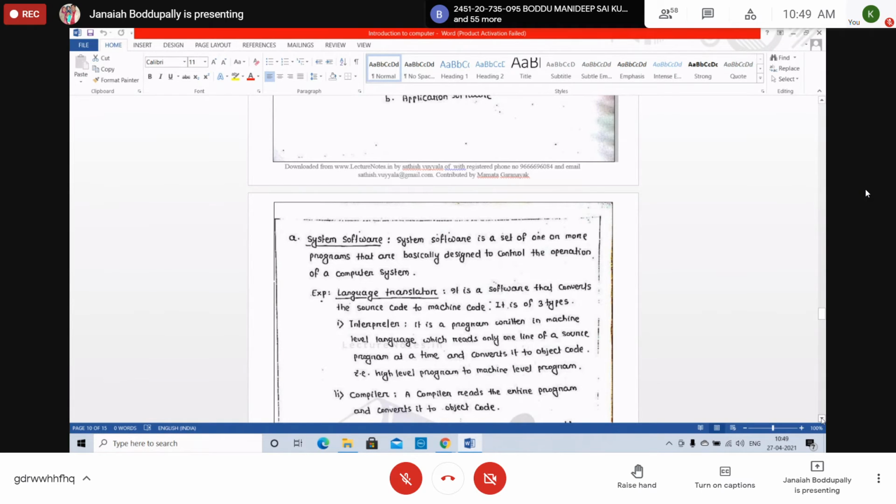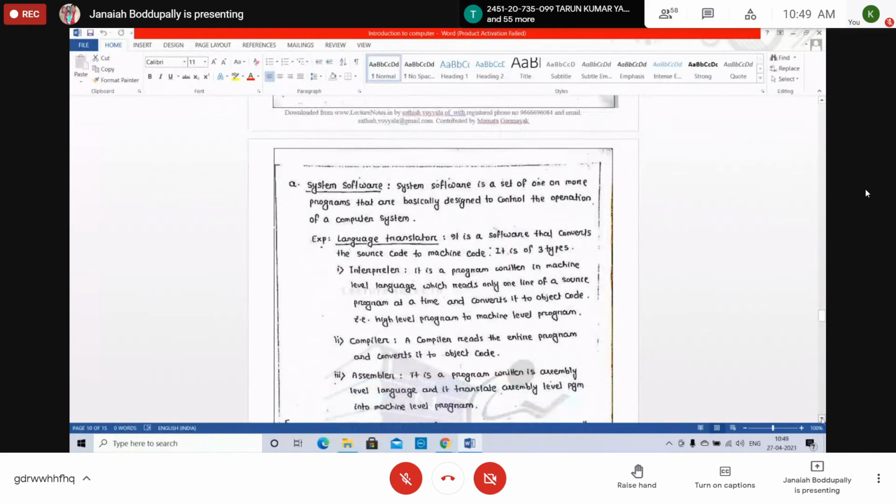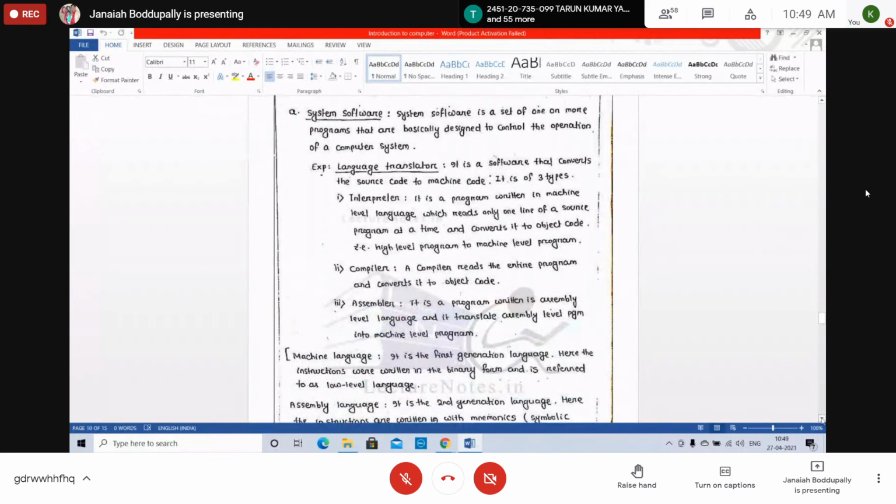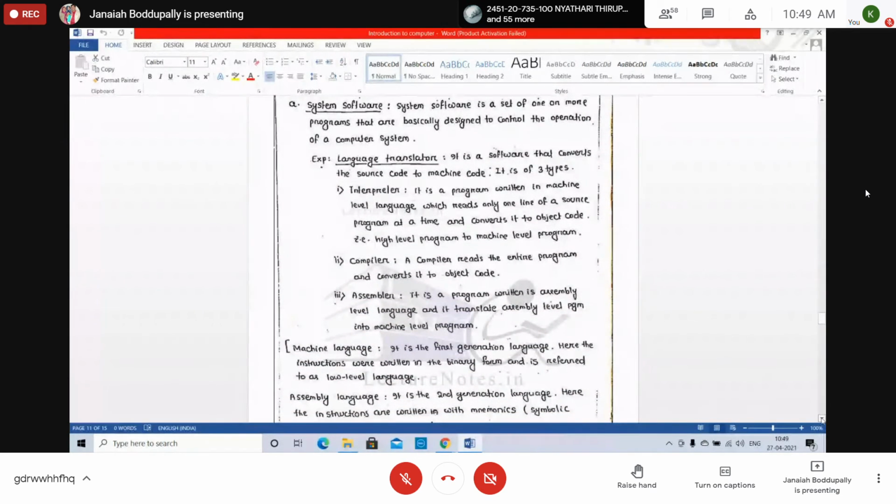Source code is in high-level language. Then machine code is understandable by the machine. That is the zeros and ones only. So there are some language translators. There are three language translators: interpreter, compiler, assembler. It's very important, students. All these they ask in the viva also. Some ask just the basics: what are all these? They are system software only.